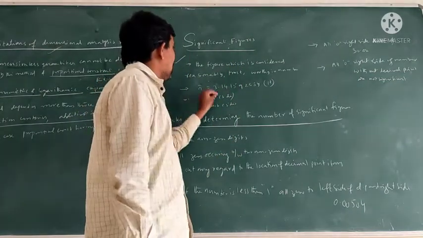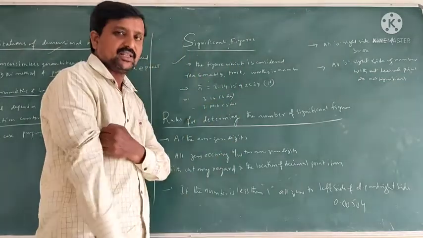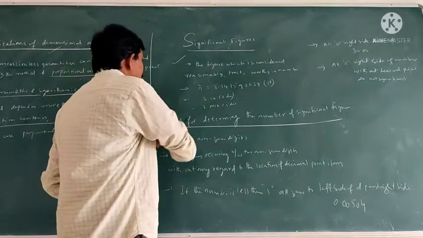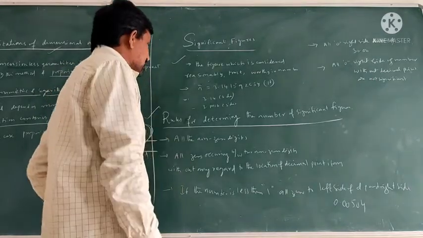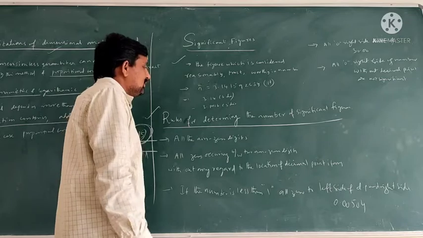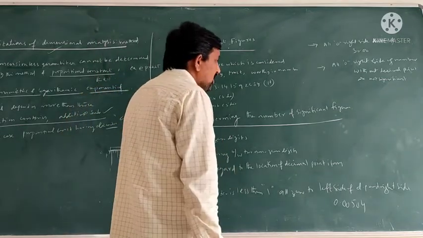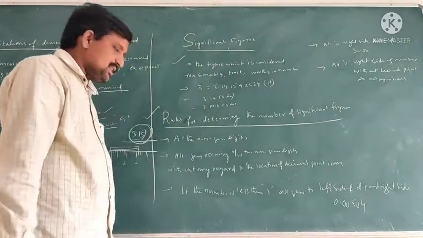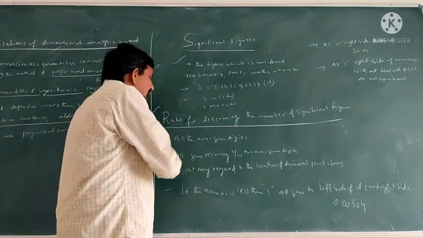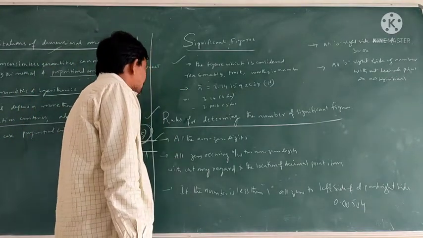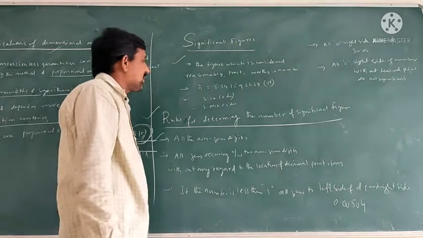These all numbers are called the significant numbers. So, the rules of determining the significant numbers, or significant figures. First one: all the non-zero digits are considered significant numbers.